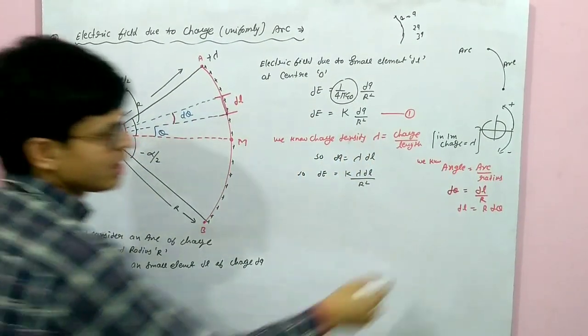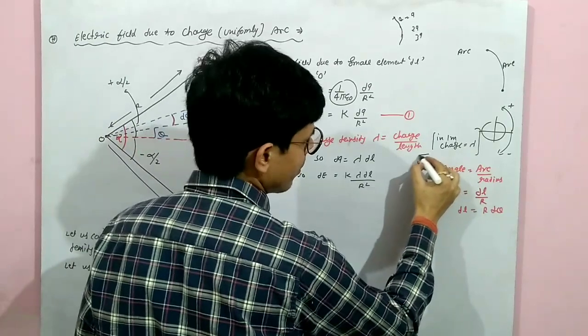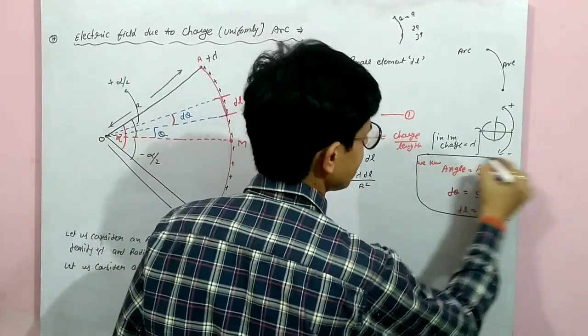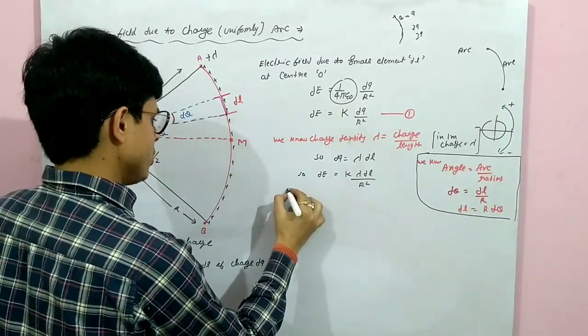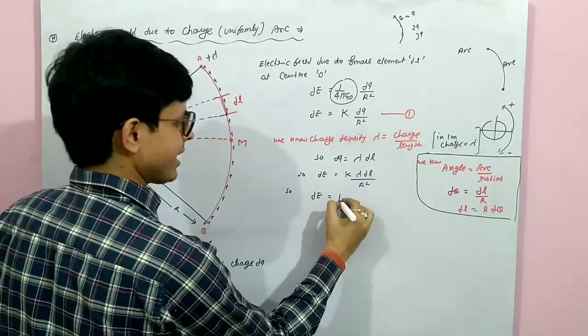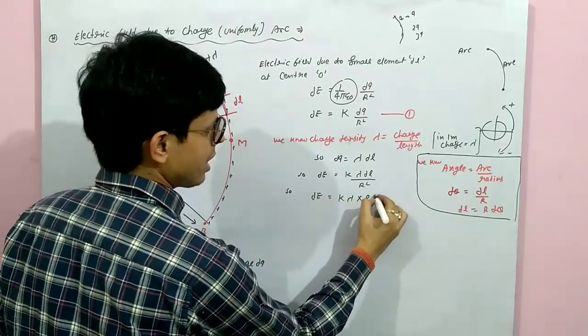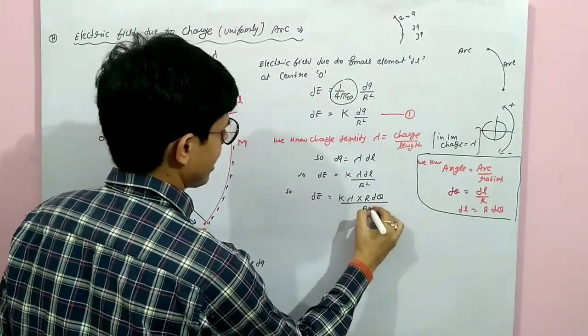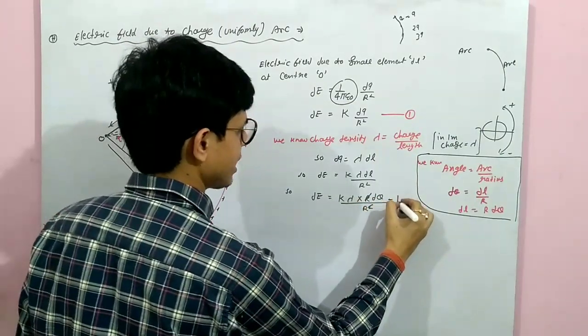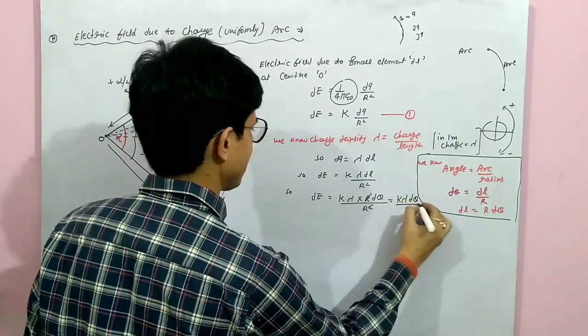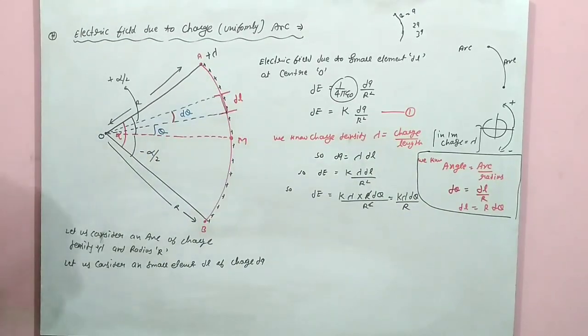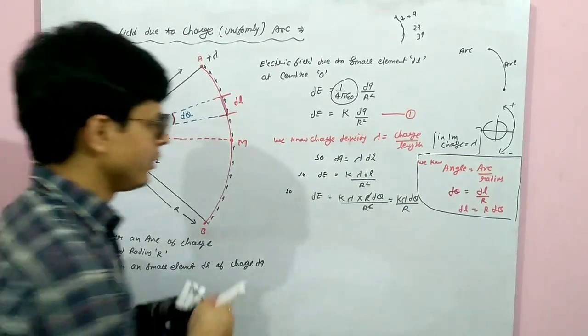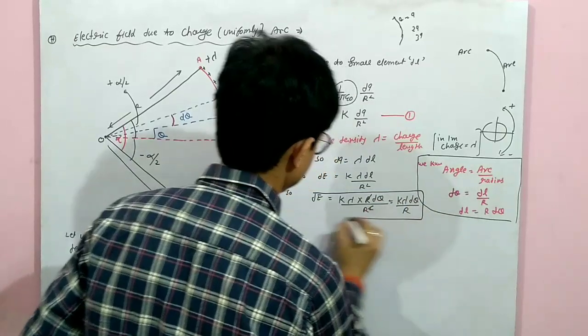This is the plane angle from class 11. So now dE will be k lambda into r d theta upon r square. The r cancels out, giving k lambda d theta upon r. This is the electric field due to a small element.